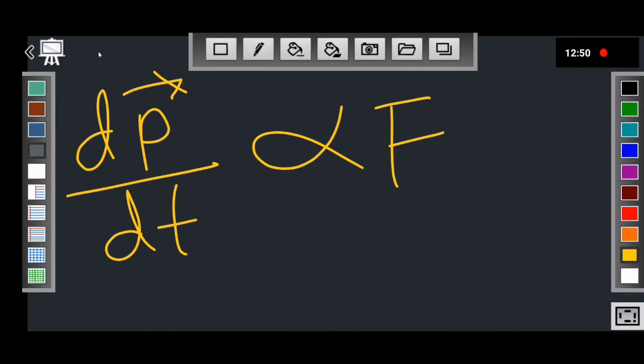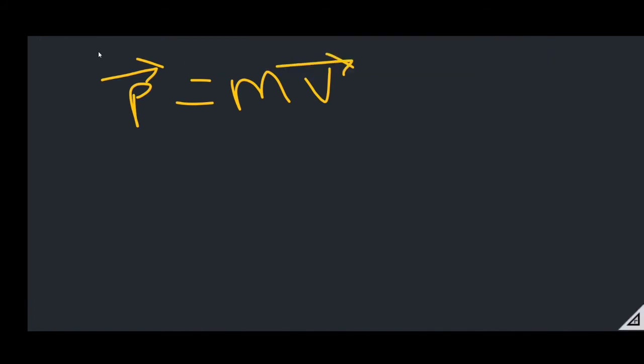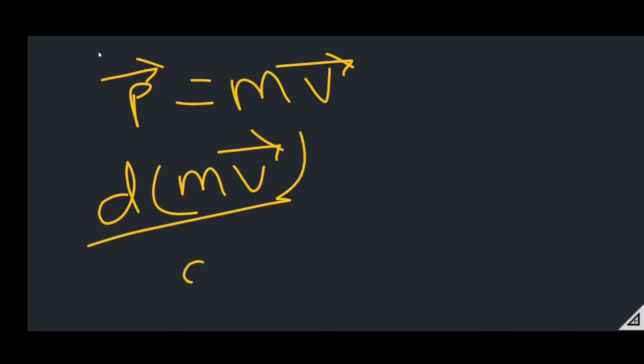Then let's see the further steps. You have to know the formula of momentum equals m into v. Mass into velocity is the momentum. So now let's see the further steps. In place of dP by dt, we are writing d(mv) vector by dt, which is also directly proportional to force.